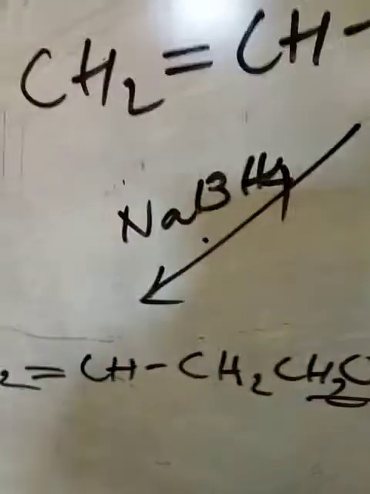Next one, number C. Another reagent. Aldehydes and ketones may be reduced by another process which is called MPV reduction.